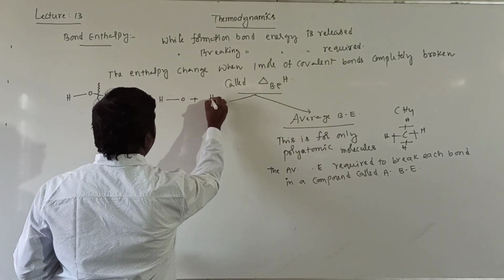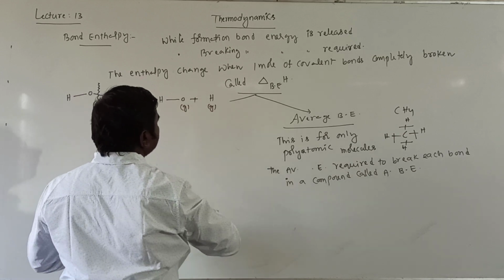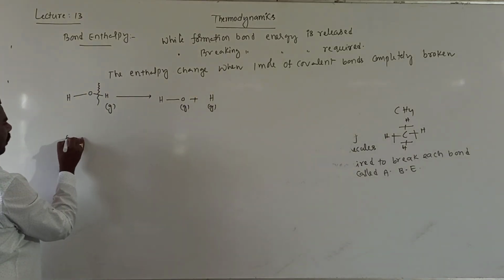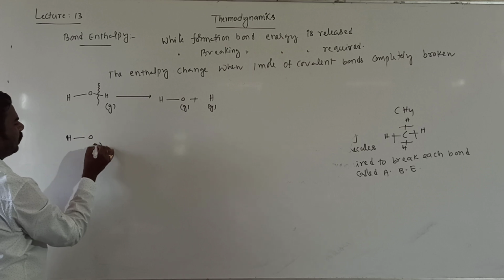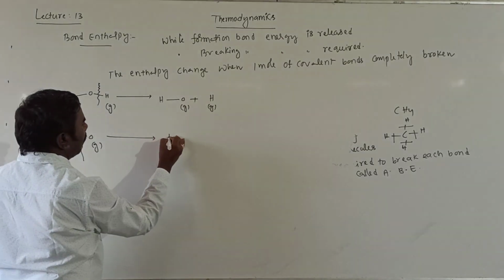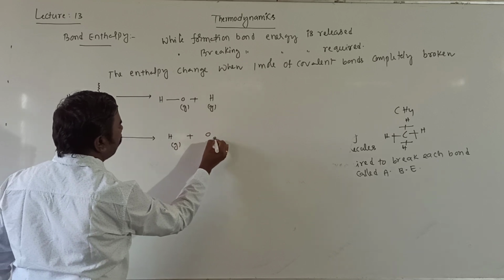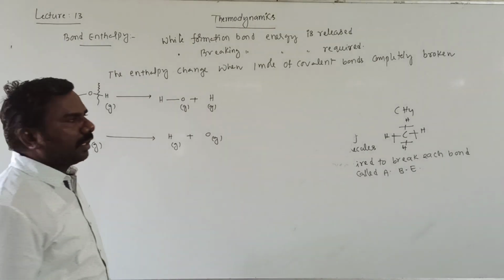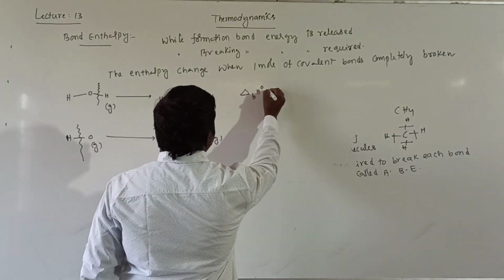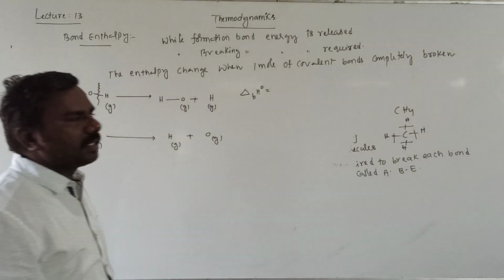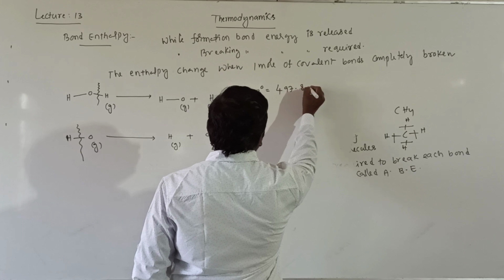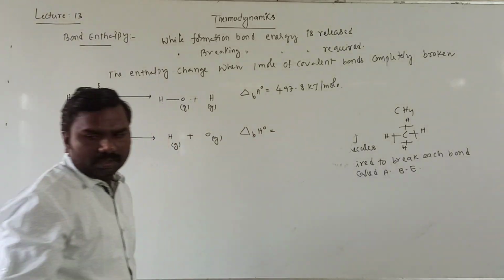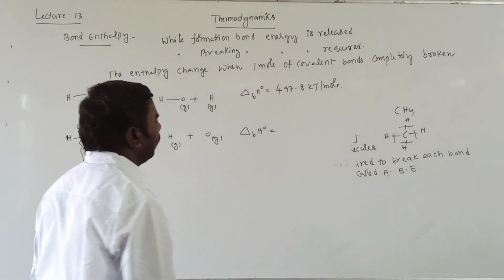Next, this HO bond is broken, giving H gas and O gas atoms. The bond enthalpy for the first one is 497.8 kilojoule per mole, and the second value is 428.5 kilojoule per mole.